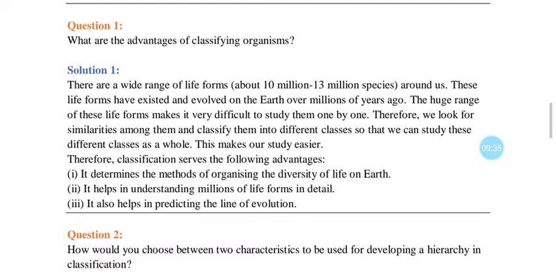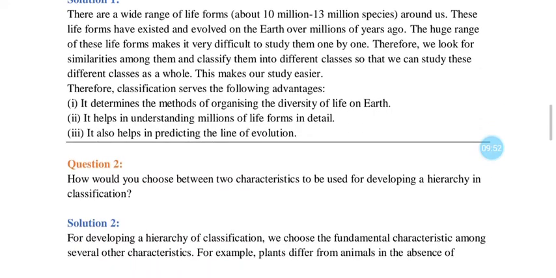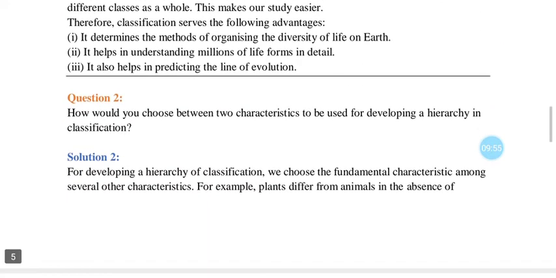Therefore, classification serves the following advantages. It determines the method of organizing the diversity of life on earth. It helps in understanding millions of life forms in detail. It also helps in predicting the line of evolution. For understanding the evolutionary line, we need to study the organisms. We have to classify them on the basis of similarities and differences and then complexity. As complexity goes on, evolution has occurred. This is the assumption.